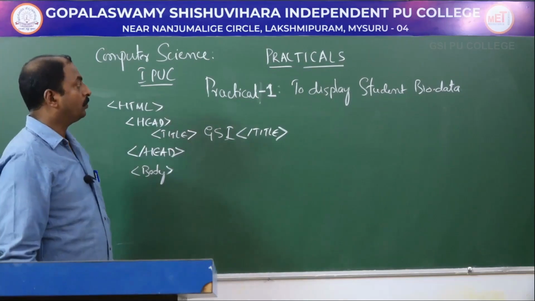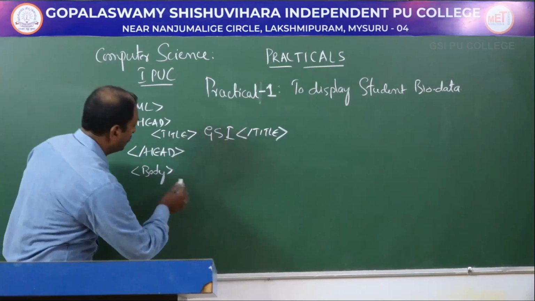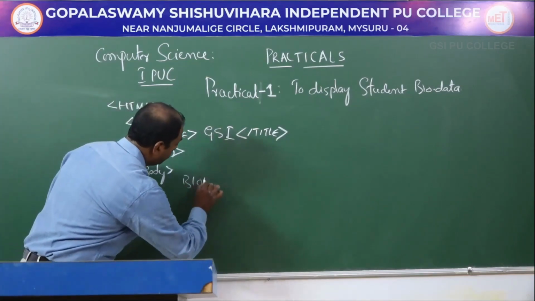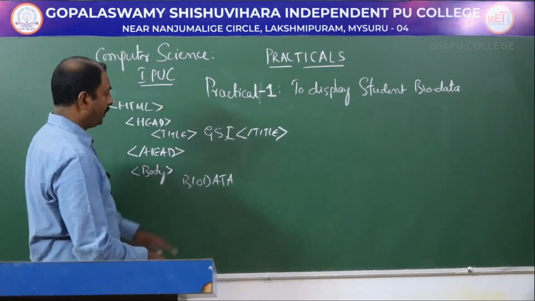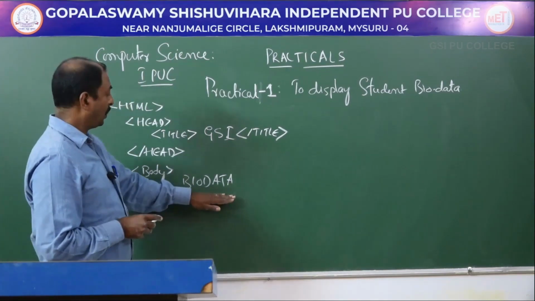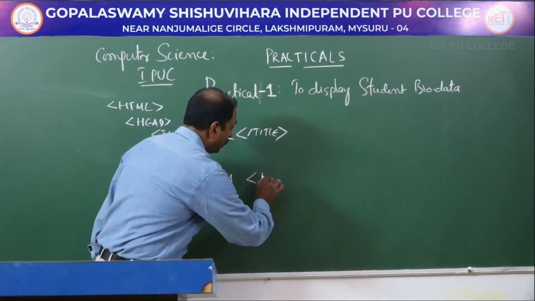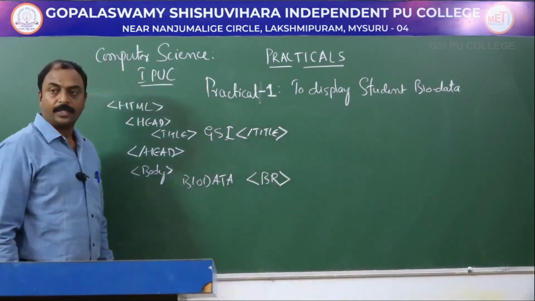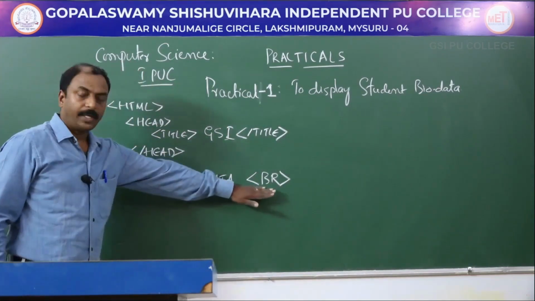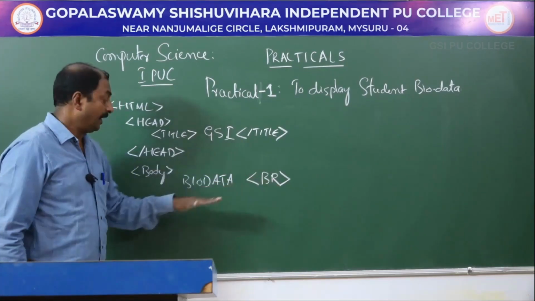Here I want to print the student biodata, so I will start with biodata, and after displaying this I am using one more tag that is called BR tag, that is line break. It is for line break. So the meaning is that the control goes to next line.